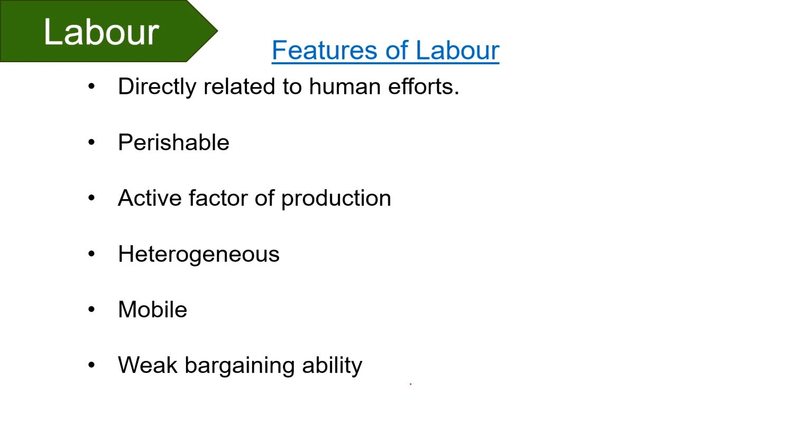Laborers have weak bargaining power. That is, the bargaining ability of laborers is not very strong and convincing, and due to this reason, they get ready to work at the wages decided by the employer. Next, labor supply can be changed, but not instantly, and so the supply is inelastic. Further, the supply is based on a number of factors like the size of population, desire to work, attitude towards work, age, and sex composition.